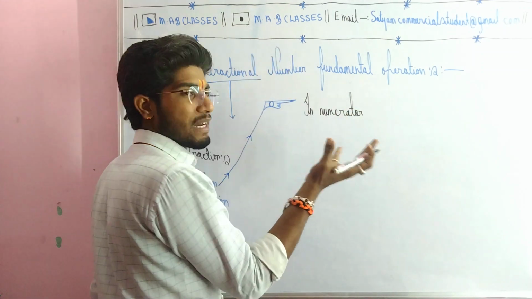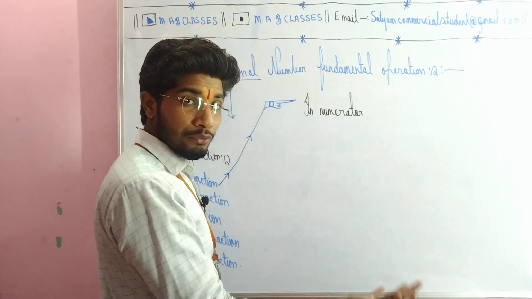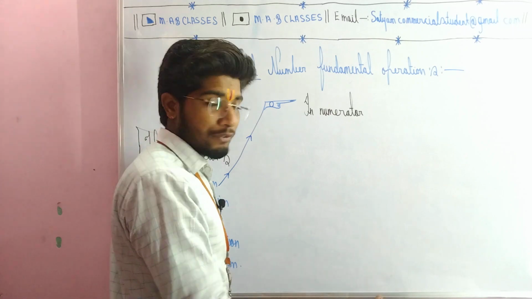Okay, what does the numerator have, what does the denominator have? This also I will tell you. If you know, so it's okay, otherwise I will tell you here.